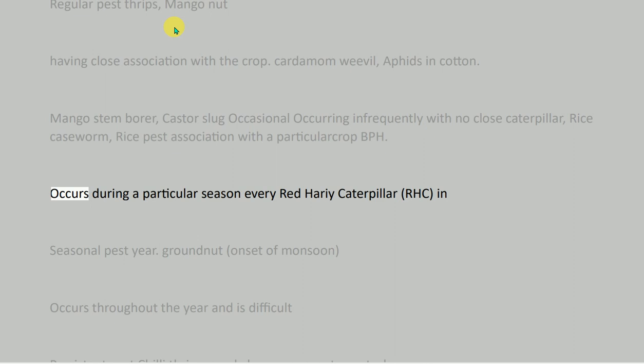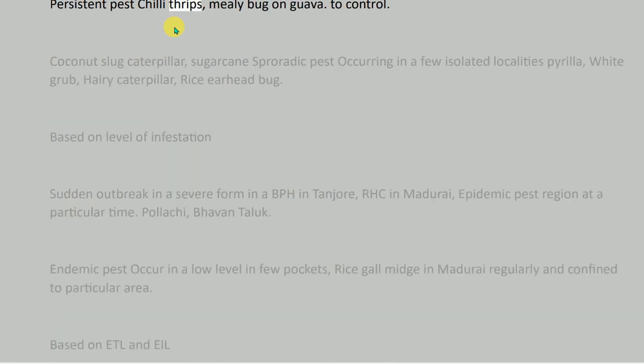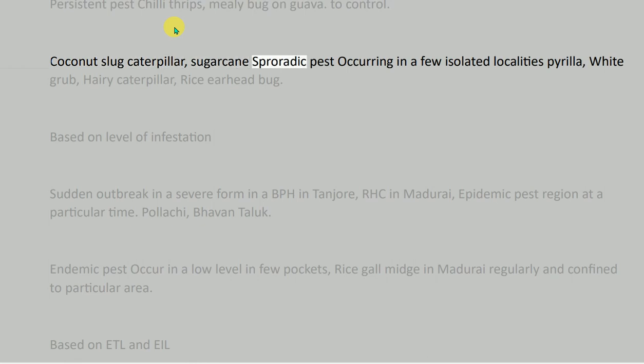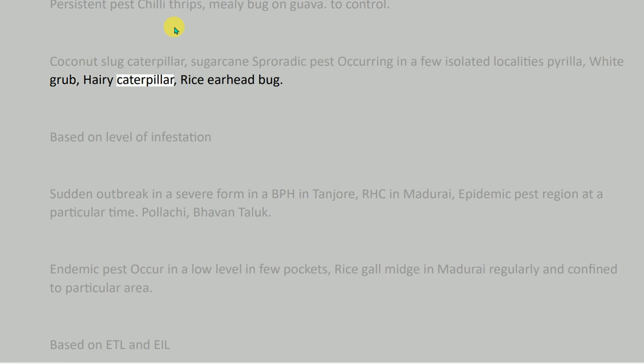Seasonal pest, occurs during a particular season, e.g. BPH in rice, red hairy caterpillar (RHC) in groundnut at the onset of monsoon. Persistent pest, occurs throughout the year and is difficult to control, e.g. chili thrips, mealybug on guava, coconut slug caterpillar, sugarcane. Sporadic pest, occurring in a few isolated localities, e.g. spirilla, white grub, hairy caterpillar, rice earhead bug.